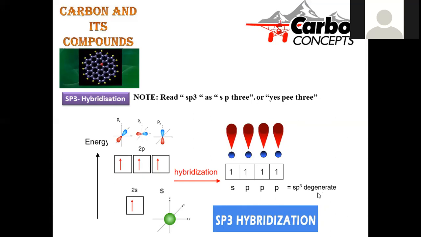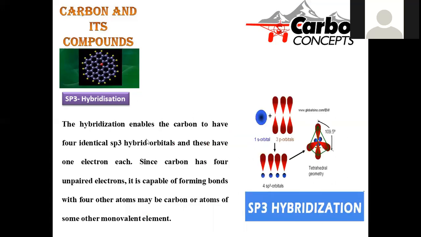This is said to be sp3 hybridization, and all 4 orbitals are degenerate in nature, meaning equi-energetic. All are having equal energy. So identical orbitals are generated by mixing in an equal proportion. The hybridization enables the carbon to have 4 identical sp3 hybrid orbitals, and each is occupied with 1 electron as per Hund's rule. Since carbon has 4 unpaired electrons, it is capable of forming bonds with 4 other atoms. Each and every lobe is accompanied by 1 electron. That's the reason why they are able to form